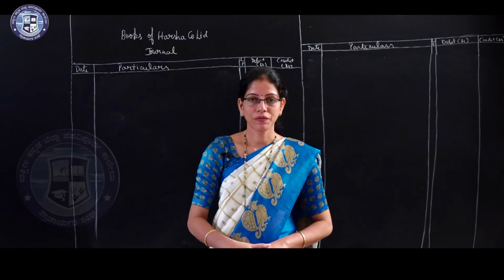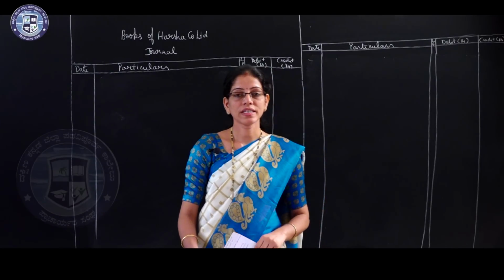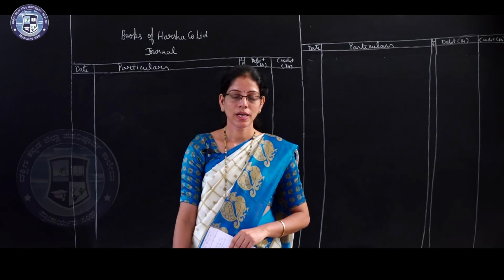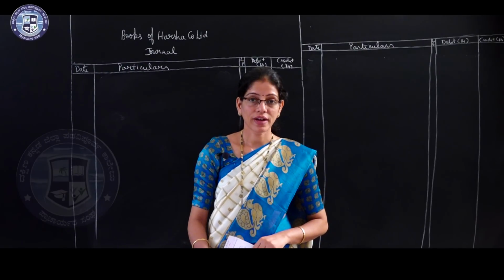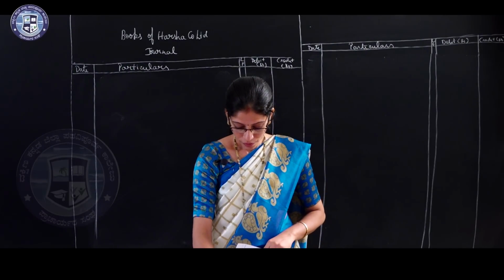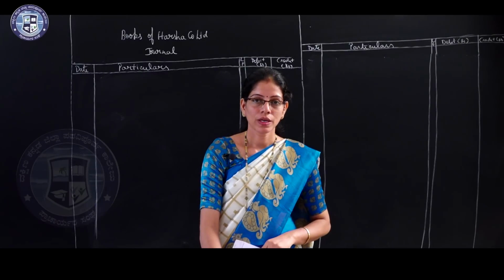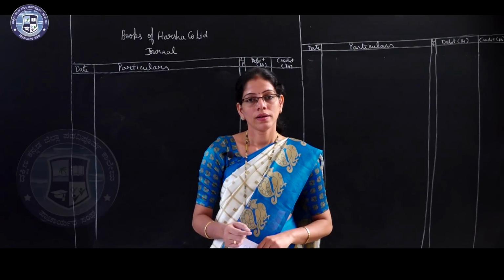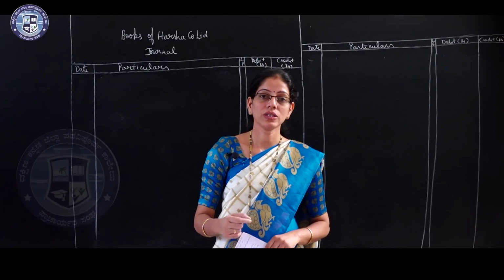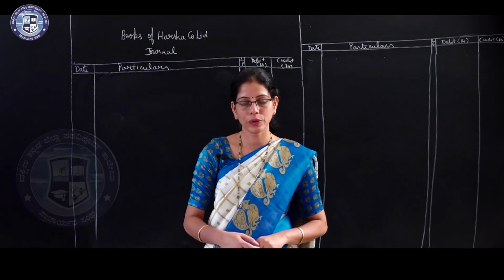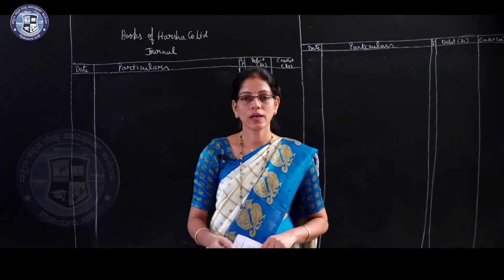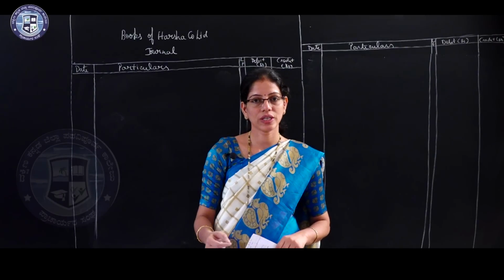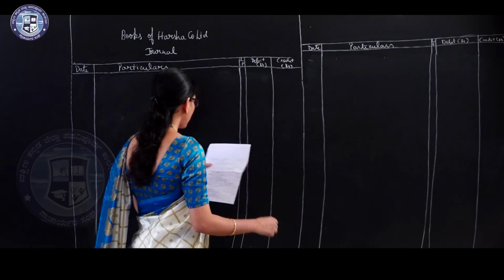Now the next entry for showing share first and final call money due. In the question it is given company received share first and final call of rupees 45. So for recording entry number 5, that is share first and final call money due, the entry is preference share first and final call account debtor to preference share capital account. Write number 5.